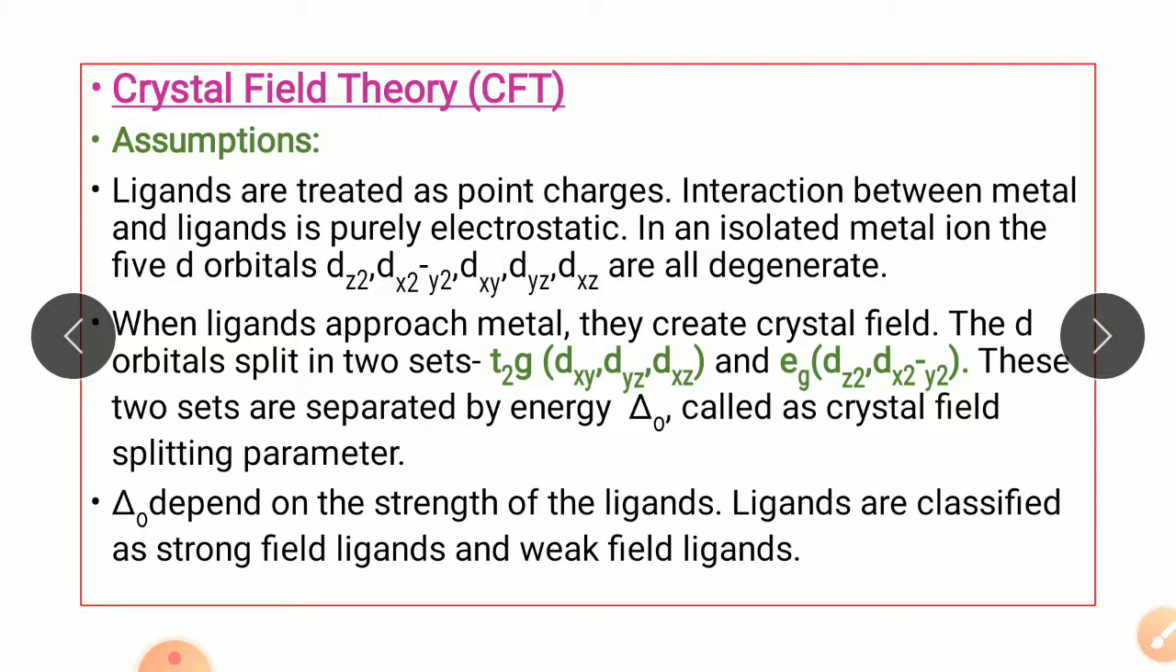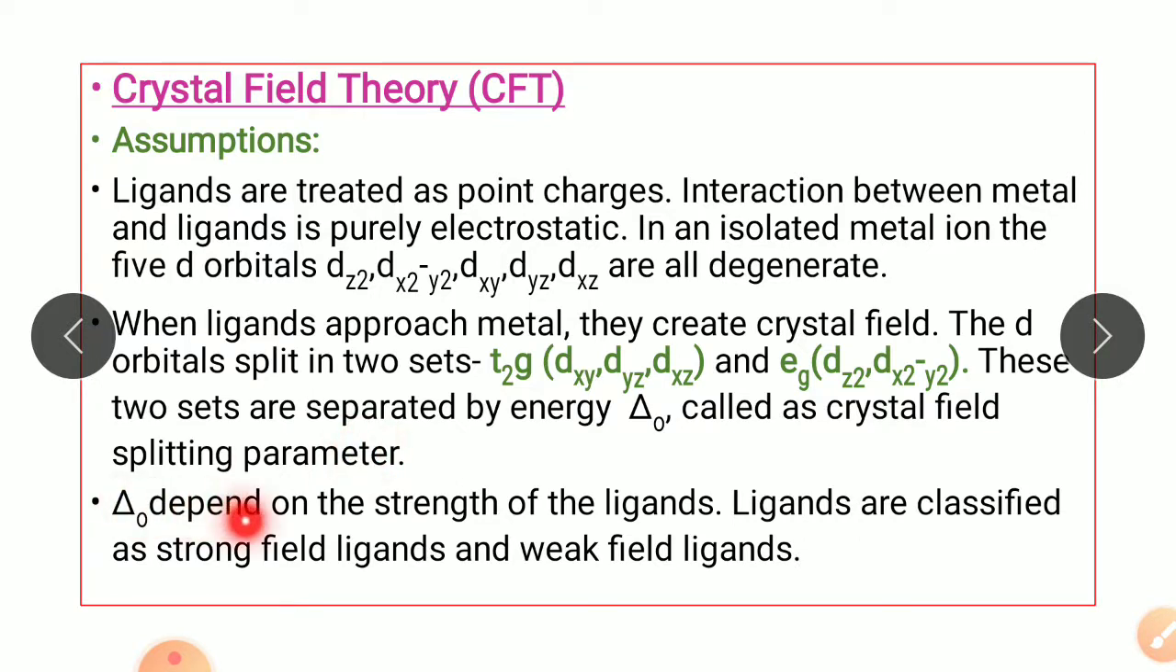Now when the ligands approach the metal ion, the 5 d orbitals are split into two sets. First is T2g and second is Eg. The T2g set has 3 d orbitals, which are dxy, dyz, and dxz, while the Eg set has 2 d orbitals, that is dz square and dx square minus y square. This T2g and Eg set are separated by an energy difference known as delta O, O for octahedral, and this difference is called the crystal field splitting parameter.